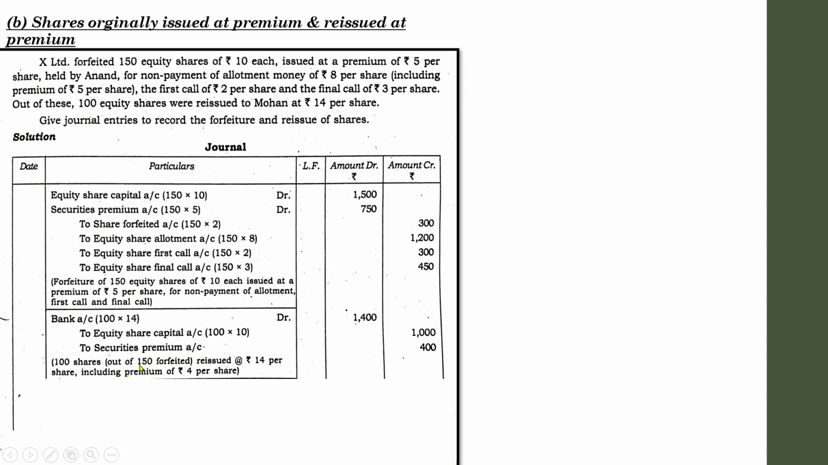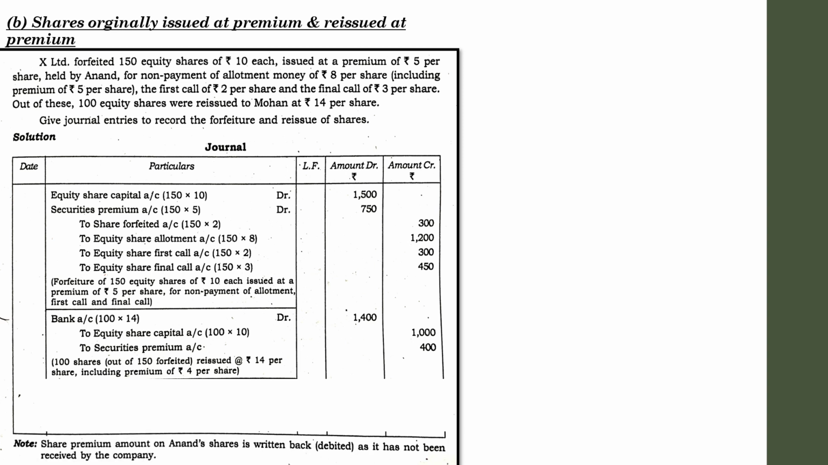Narration: 100 shares out of 150 forfeited reissued at rupees 14 per share, including premium of 4 per share. So this is how you have to pass the entry when the reissue occurs at premium. So remember the entry for the reissue at premium. And finally, the entry for the forfeiture means the transfer of amount from forfeiture to the capital reserve. The share premium amount of Anand's share is returned back as it has not been received by the company. Here the note is given with regard to this forfeiture.